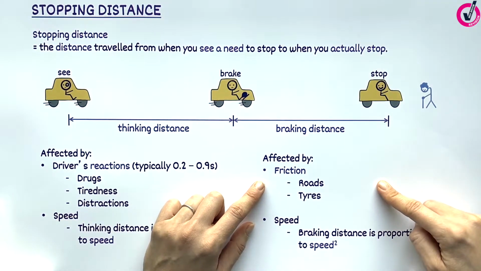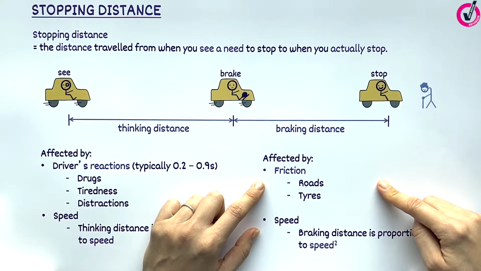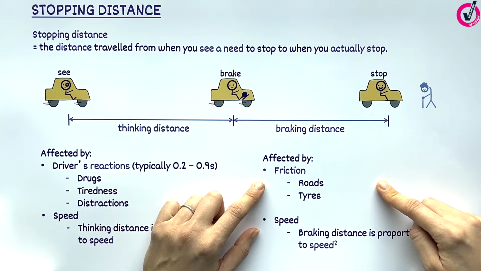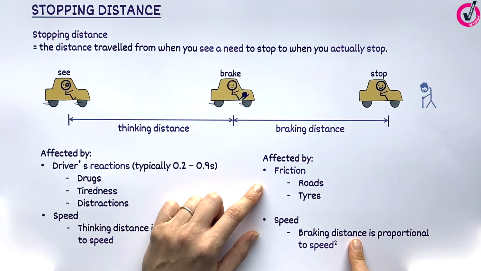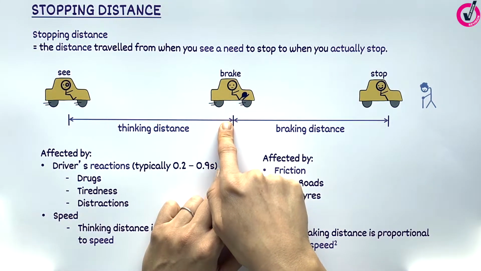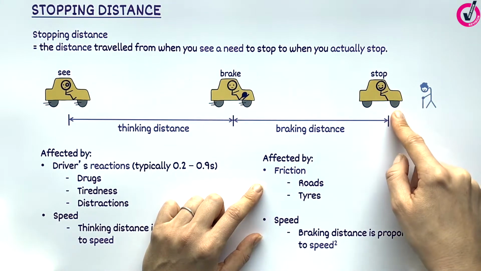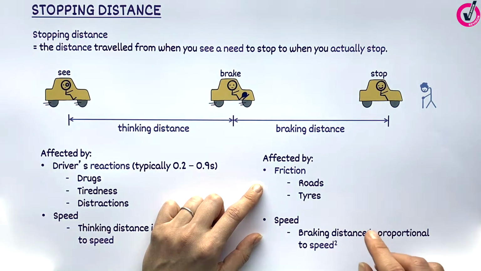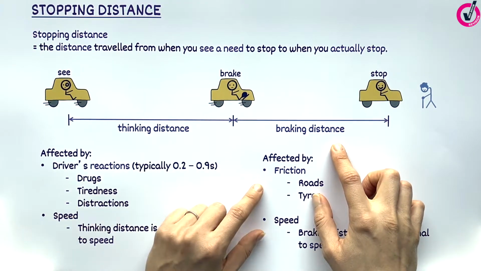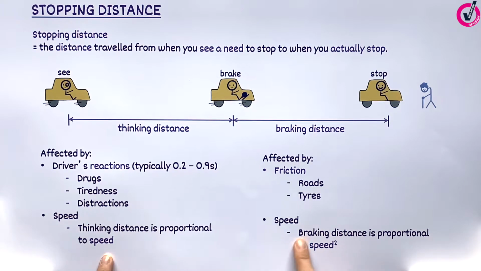Braking distance depends on friction, and that depends on the conditions of the tyre and the conditions of the road. Speed is also a factor. If the car starts at a faster speed, it will have to travel further before it can come to a stop. In fact, speed affects braking distance more than it affects thinking distance. Doubling the speed quadruples the braking distance.